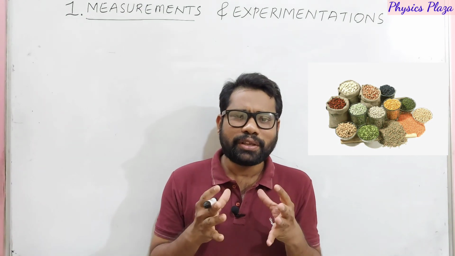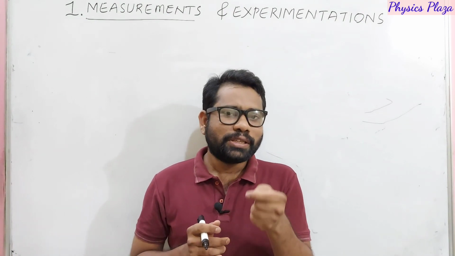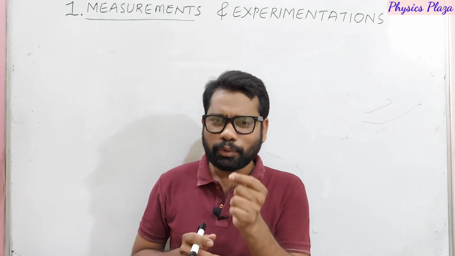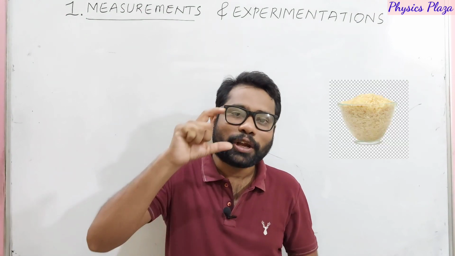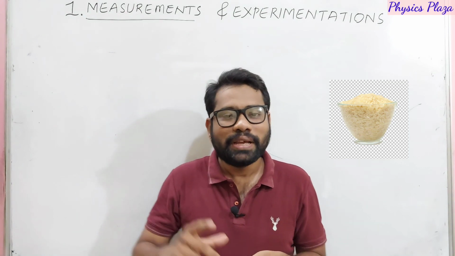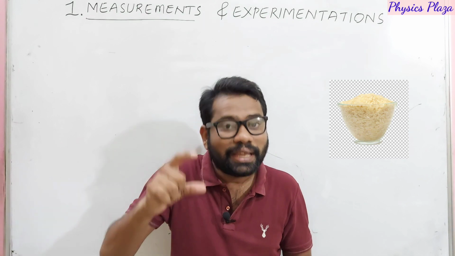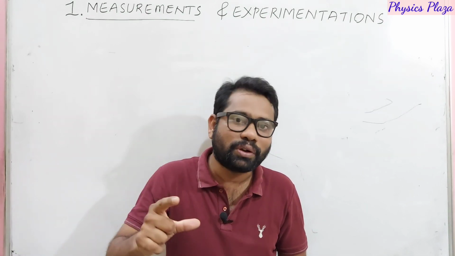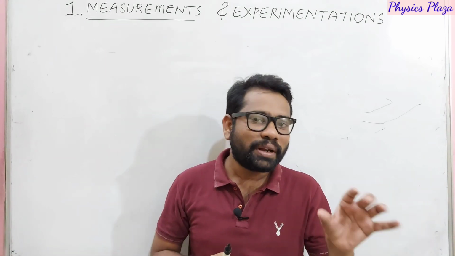Dear children, even in our house, whenever our mother is cooking food, first she will count the number of persons. For example, only 2 persons are there in the house. So according to that, either 1 glass of rice or 2 glasses of rice she will cook. If the number of persons is more, she will take that measurement with the help of a glass, dear children. So there she is measuring the rice she is going to cook for those persons with the help of a glass. There also, measurement is involved.